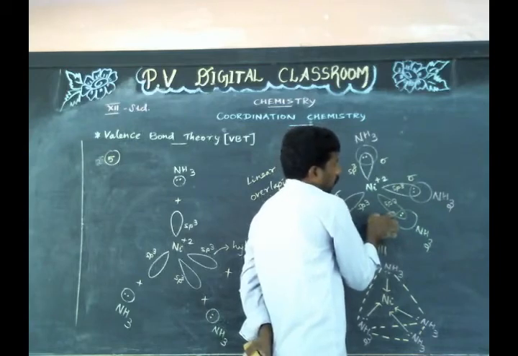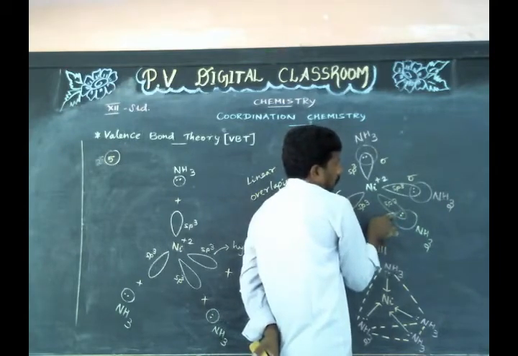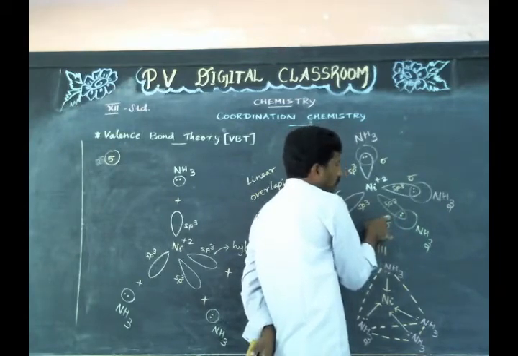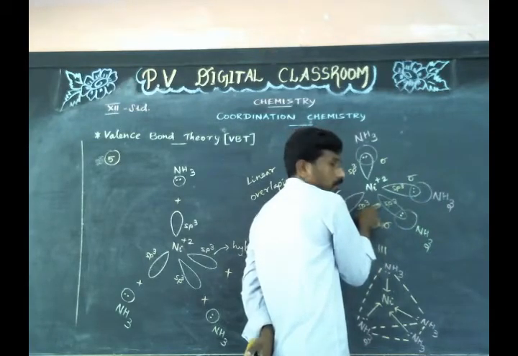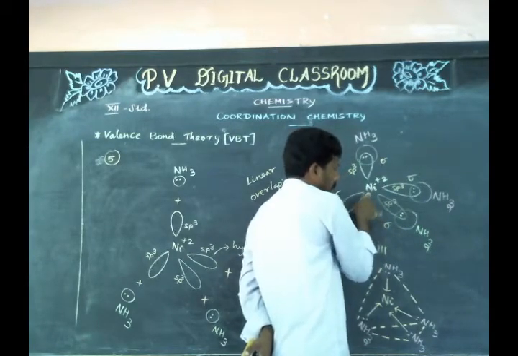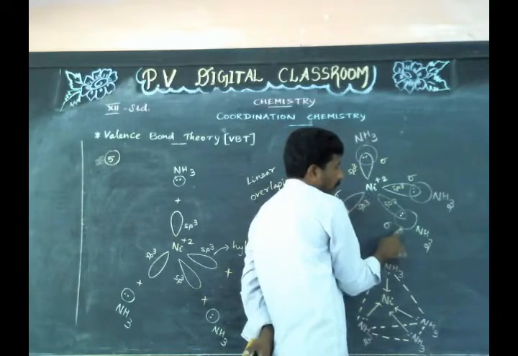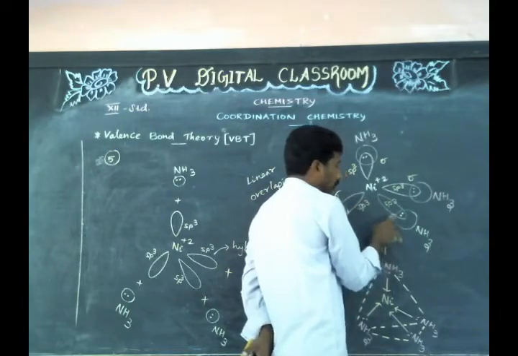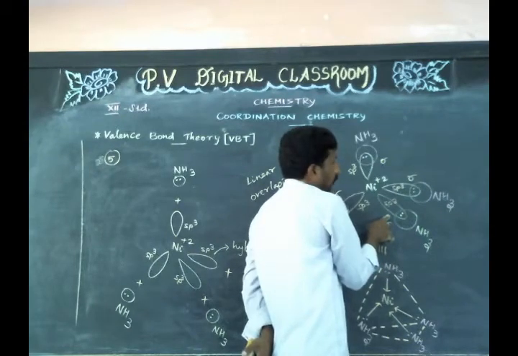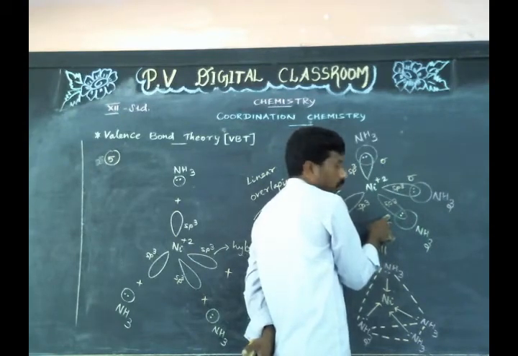If the overlapping between the vacant hybridized orbital of the central metal atom or ion and the filled ligand orbital is greater, then the strength of the bond will be greater.